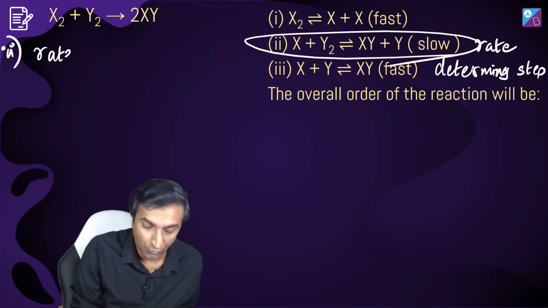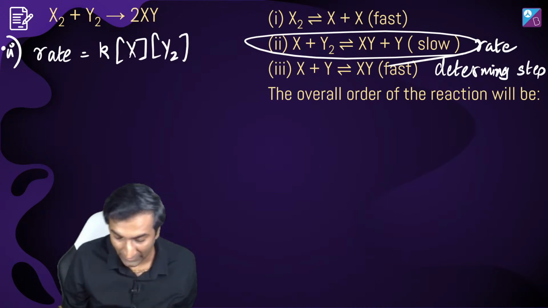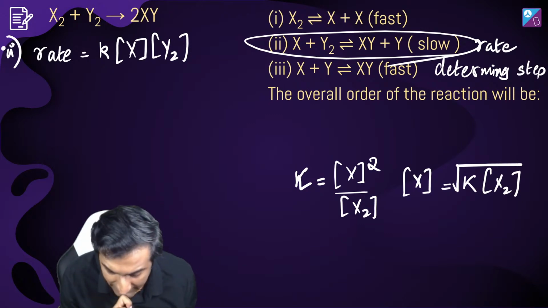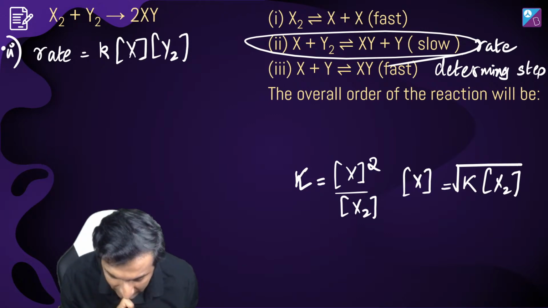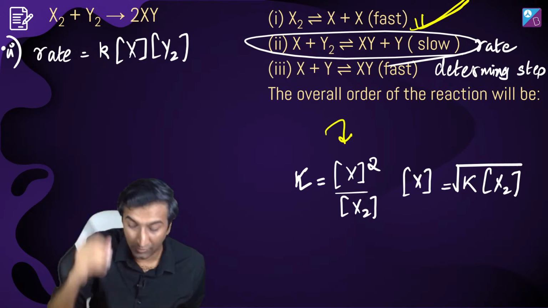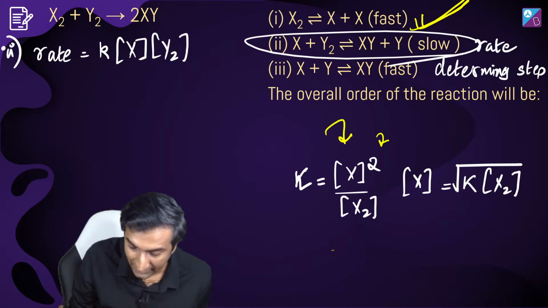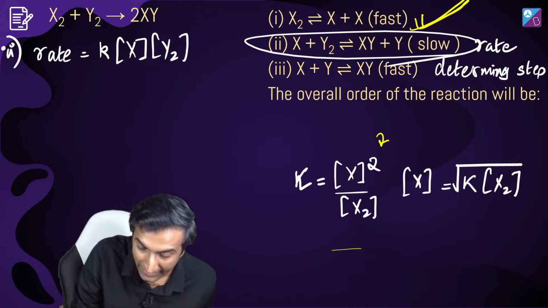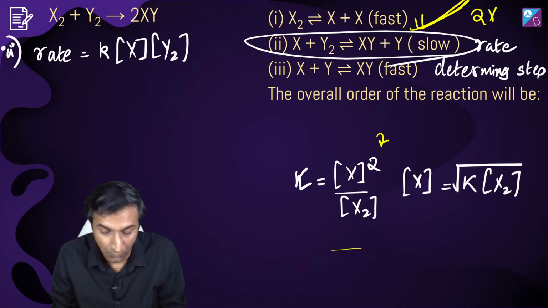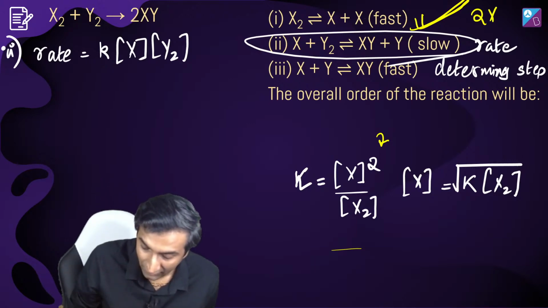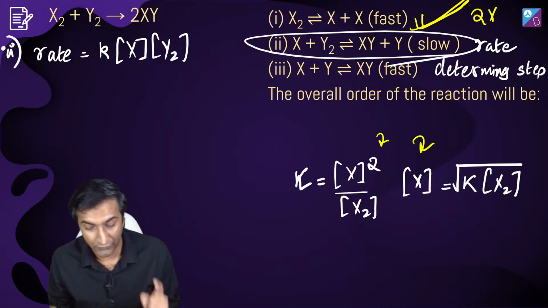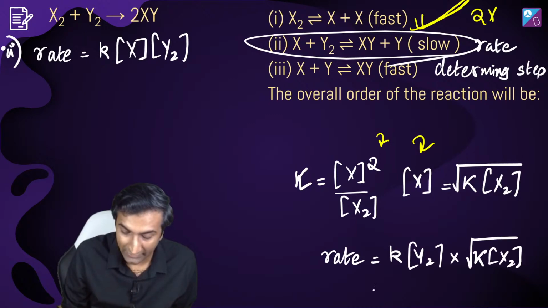How do I remove it? Well, the rate is going to be proportional to k times X times Y2, but I don't need X, so I will get rid of it using this. Which equation, the first or the third? Where is X? The first one, let's use this one. In this case, the equilibrium constant can be given as X squared divided by X2, because there are two X, which is the same as saying 2X. From chemical equilibrium, you put this expression down here, and from there you get the concentration of X to be root K into root of X2. So I substitute that into this.